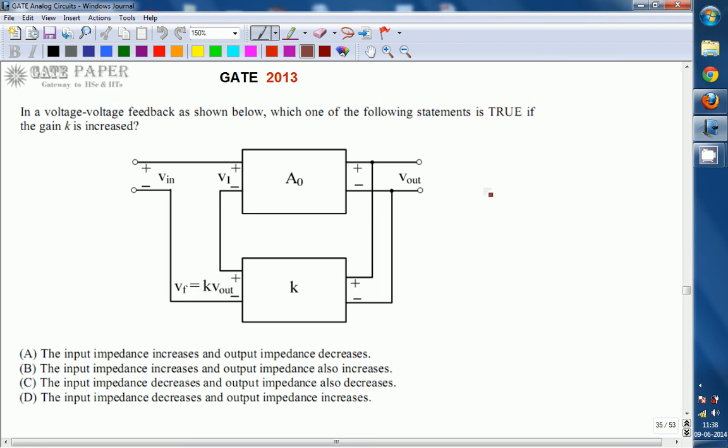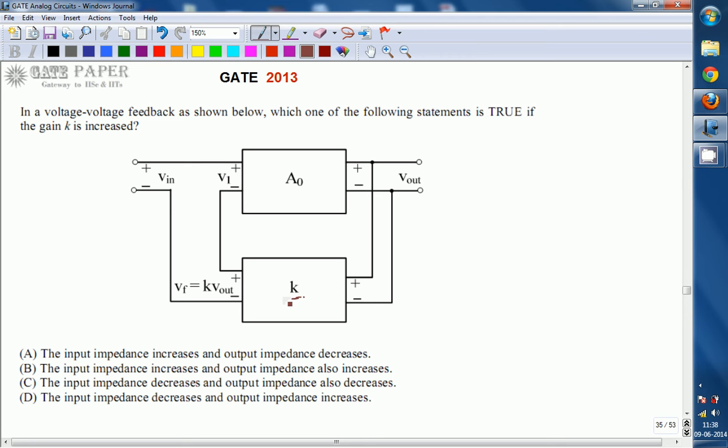Hello, we are discussing the GATE 2013 ECE paper, and the topic is related to analog circuits. Look at the diagram. In a voltage feedback circuit as shown below, which one of the following statements is true if the value of gain K is increased? K is the value shown here, and if it increases, which statements are going to be true?